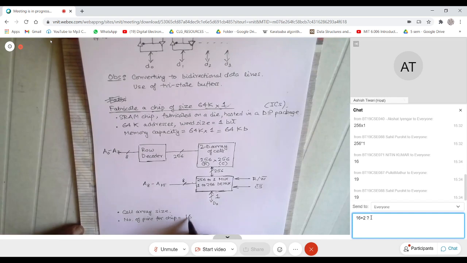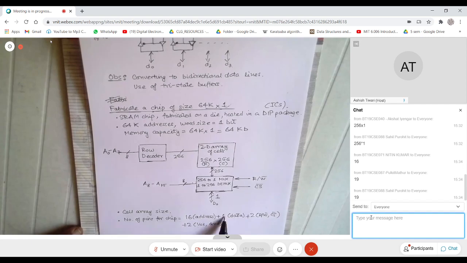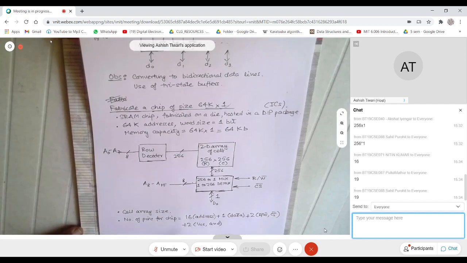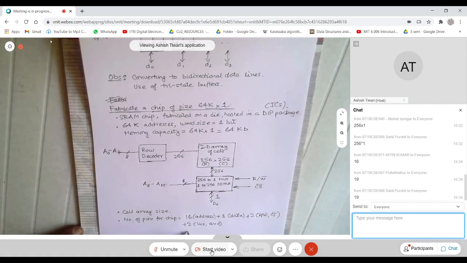So 16 are required for address, 1 for data, 2 for read write and chip select, and you require 2 for VCC and ground. So that is 16 plus 1, 17, 17 plus 2, 19, 19 plus 2, 21. So this is 21, right?